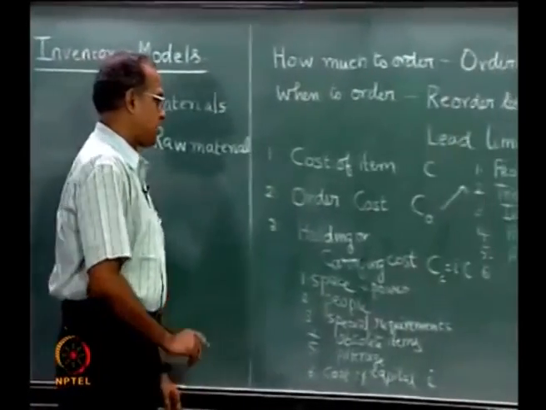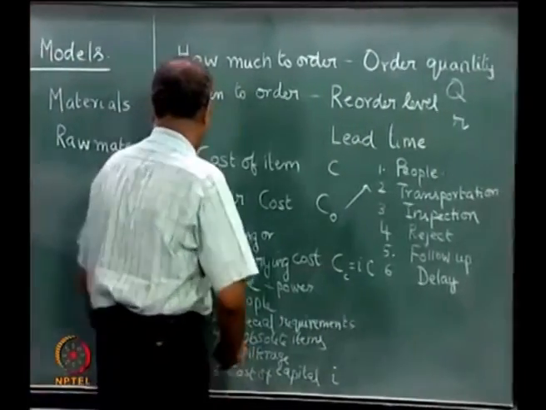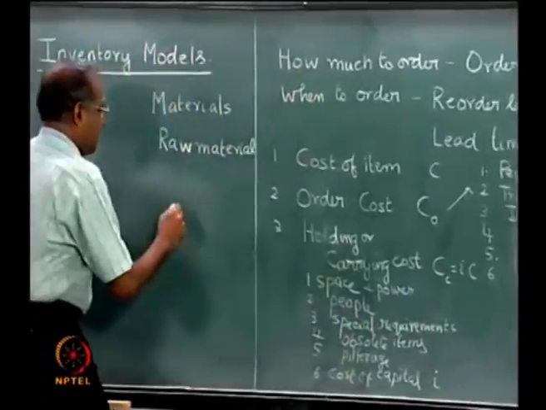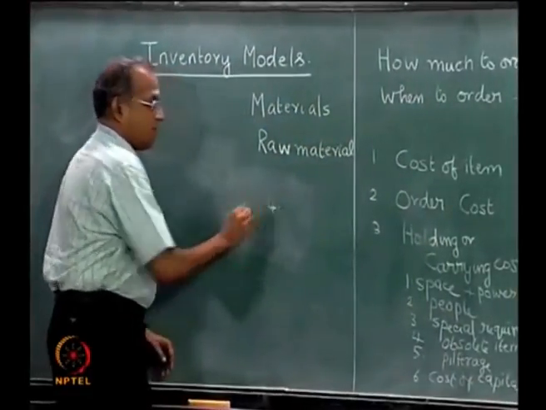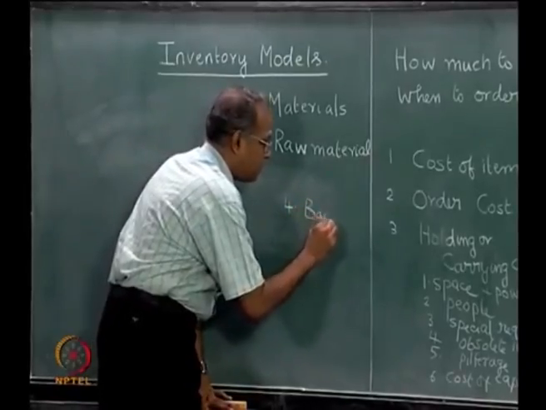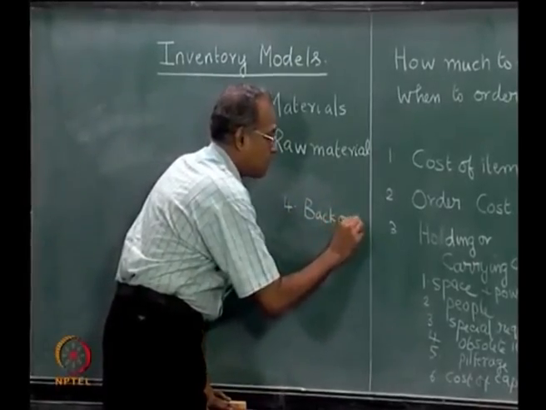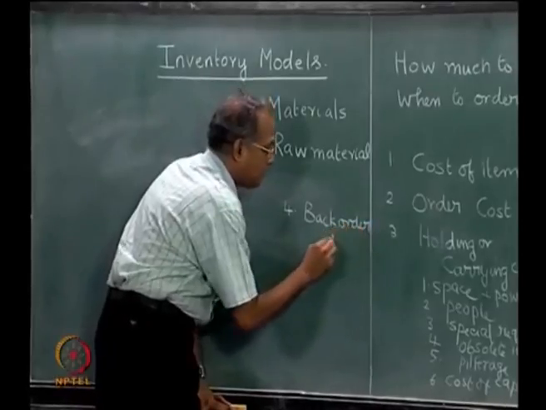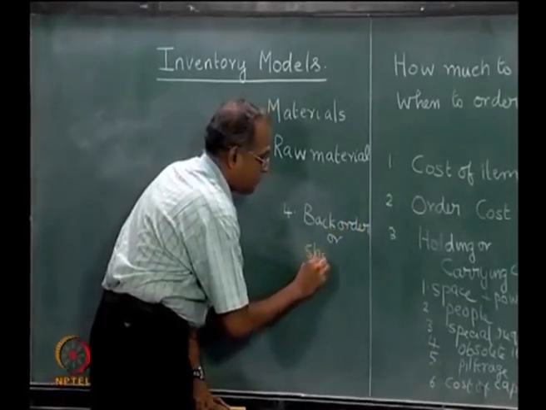Now, there is a fourth cost, which let me write here. The fourth cost is called cost of back order or cost of shortage.